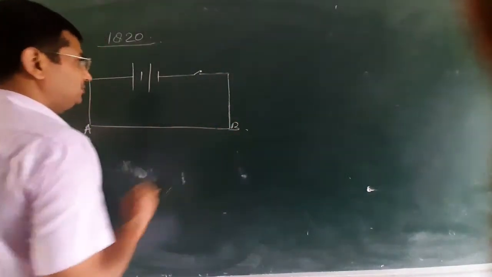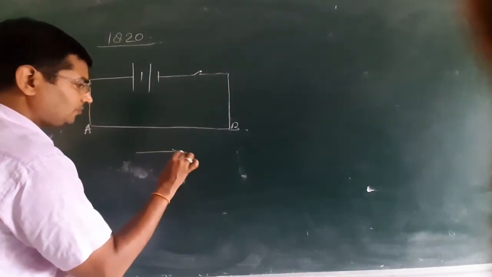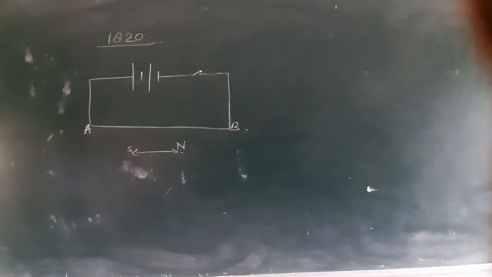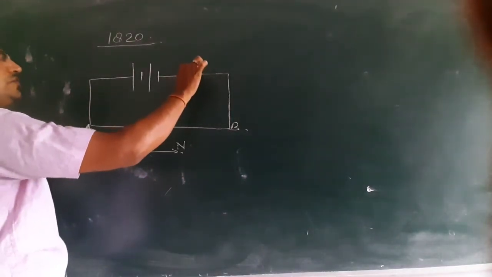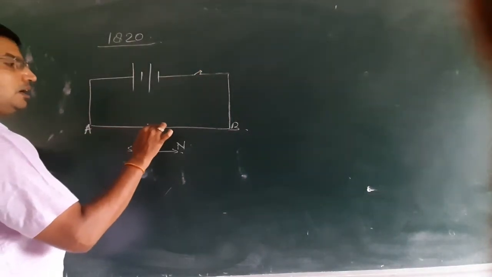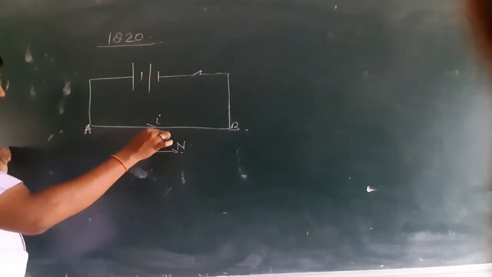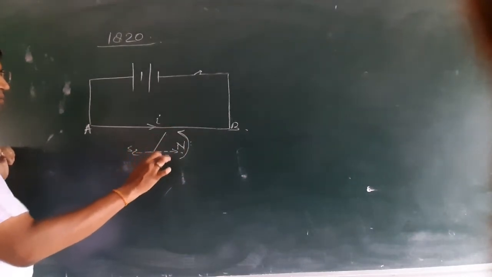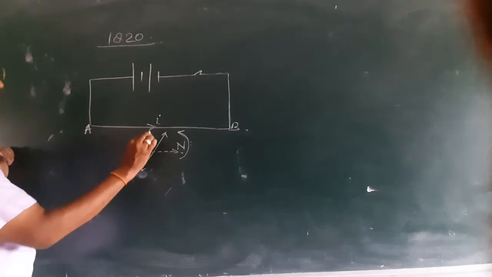when there was no current in this wire, the north-south pole of magnetic needle rests in north-south direction. But as soon as the key was closed, what happens? Current starts flowing in this wire, and at the same time it was observed that north pole of the needle gets deflected towards west.